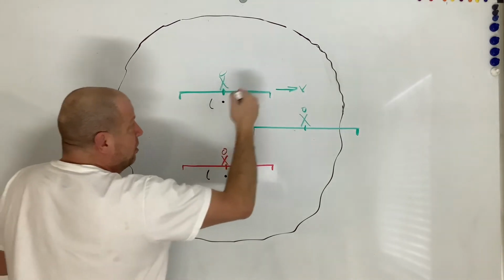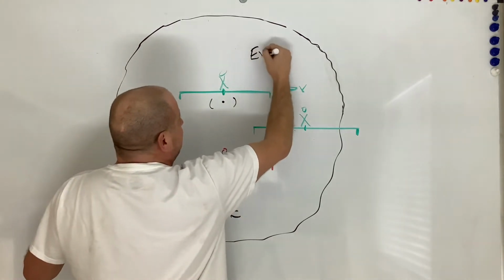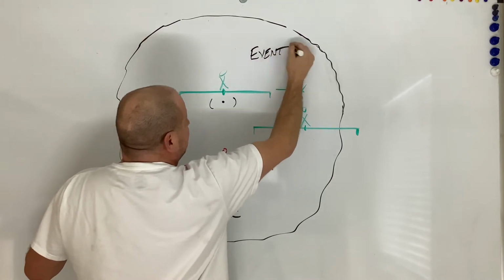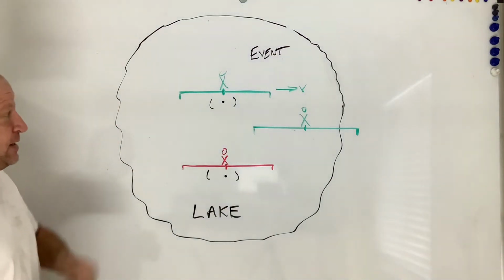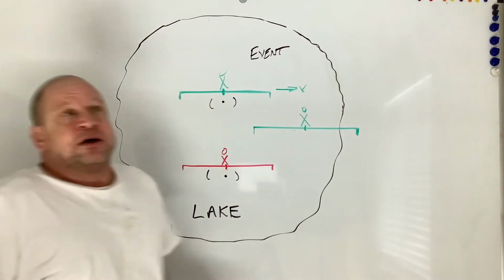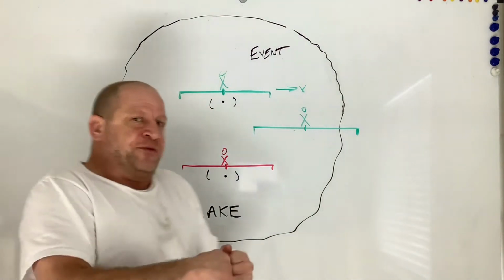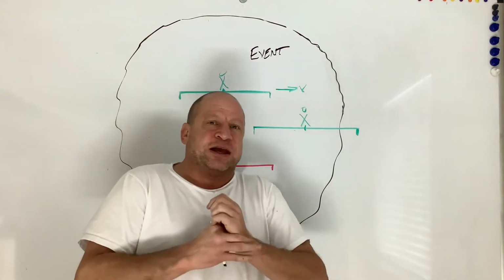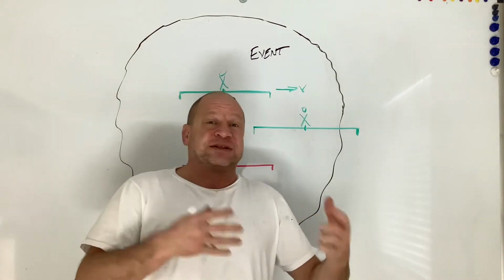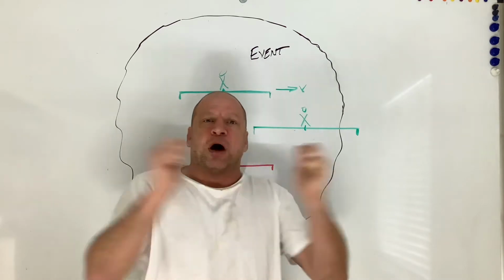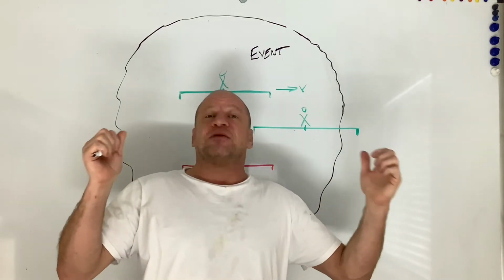This is actually called an event. And an event is an instantaneous point that happens in space and time. Same thing for a photon. When we emit a photon, it's an event point. It doesn't move, it's stationary, and light propagates out at the speed of light from the event point.